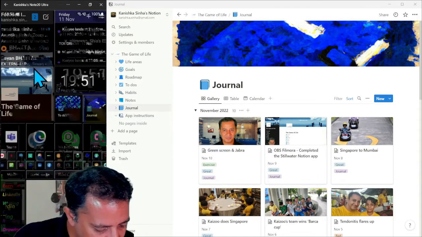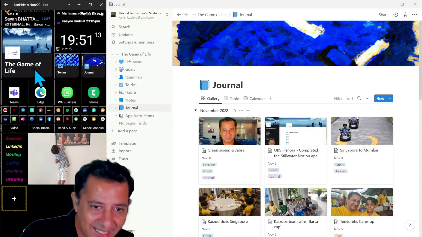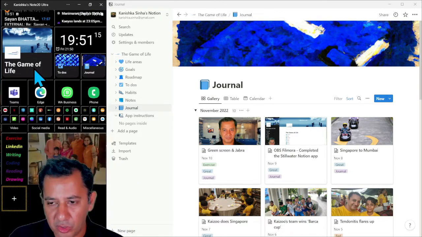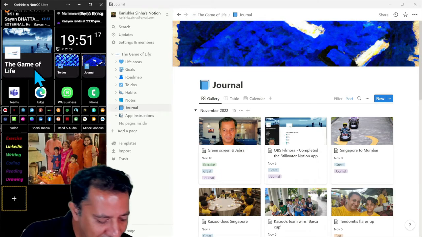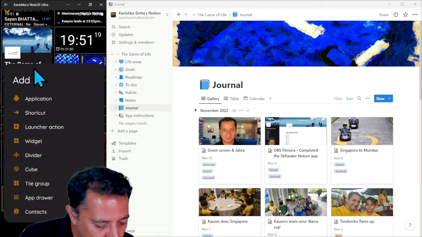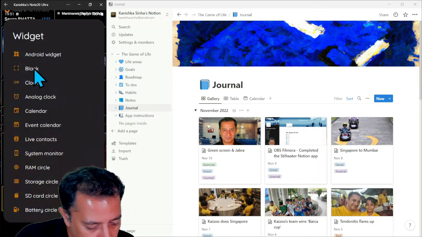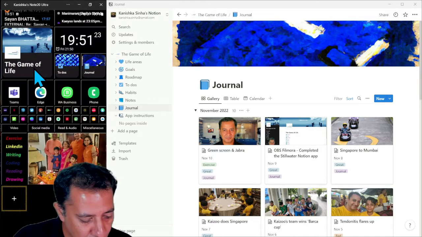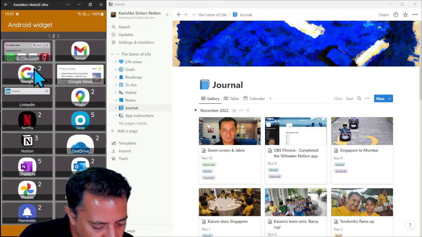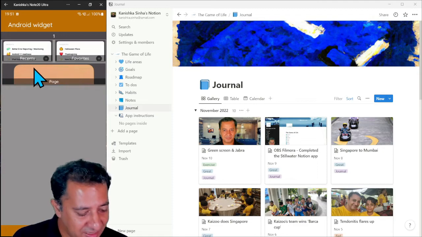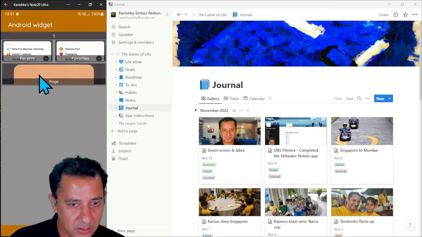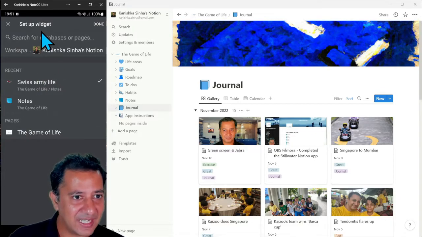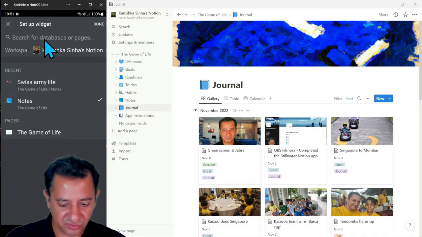launcher. But one of the things I want to show you is on any Android or iPhone, you can add widgets that make it easy to get to this app, right? So for example, let me add an Android widget. And if I go to Notion over here, you can see there's a page icon over here, right? And let's say I want to set up a widget for notes. I can also do a search for this, right?